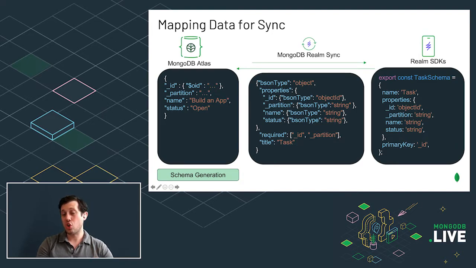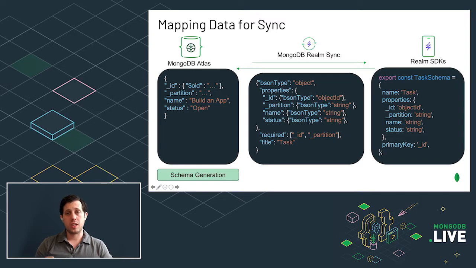The first is if you're starting with data in Atlas, we offer schema generation, which will scan all of the collections in your database, or only the ones that you want to sync, and generate the JSON schema for you based on the data that's already stored. From there, the JSON schema will also generate data models for the SDKs, meaning that with just a click of a button, it scans your data and generates objects that you can actually use and start syncing with right away.